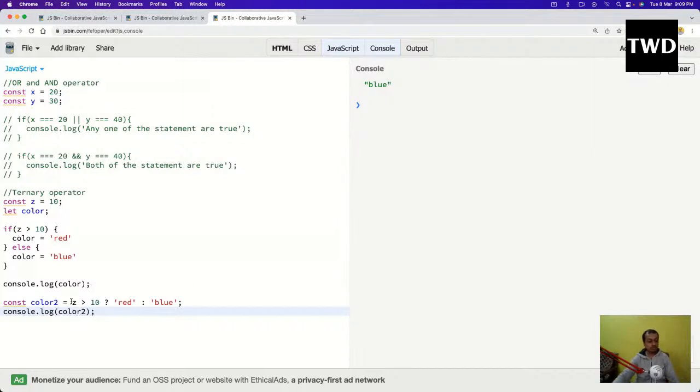So what is happening right now? It is checking whether z is greater than 10. A question mark is there. If it is true, then it will show this thing, or else whatever is after this colon will be shown. This is a shortcut, and this is used a lot in React. So this is very important to learn.